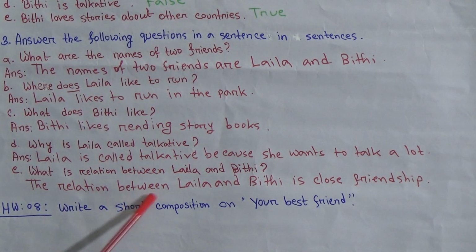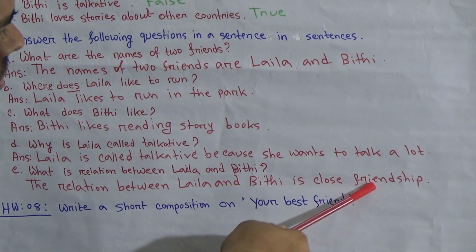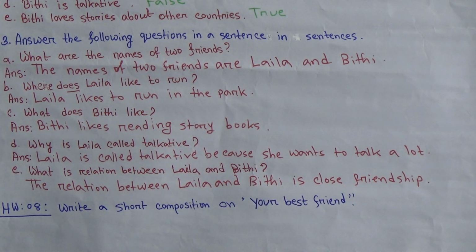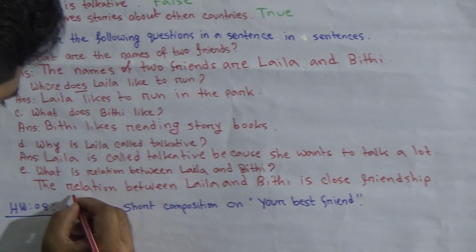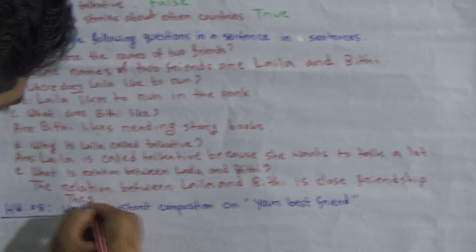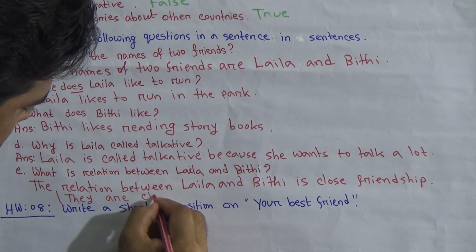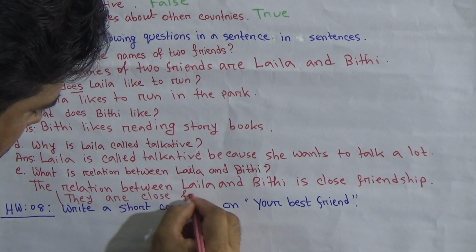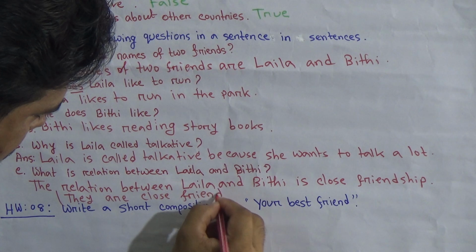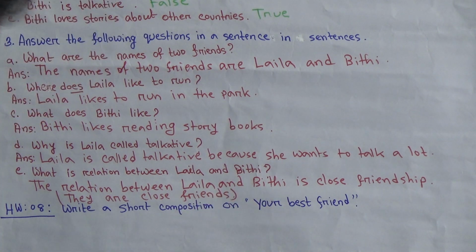Okay. I mean, you can write another way. You can also write they are close friends. That is an alternative answer. They are close friends is another answer. You can choose anyone.